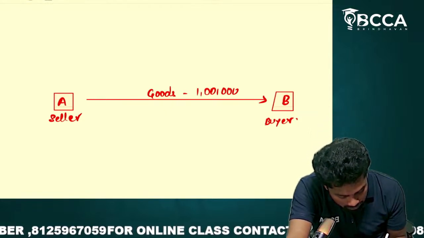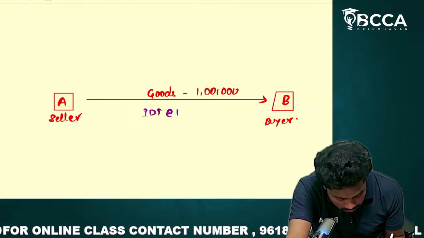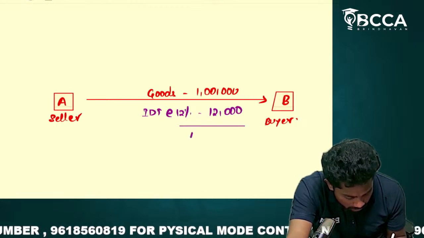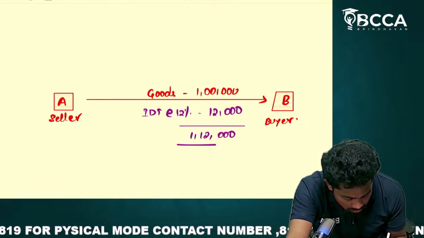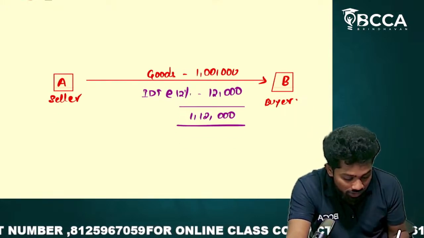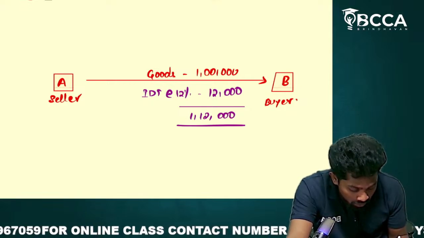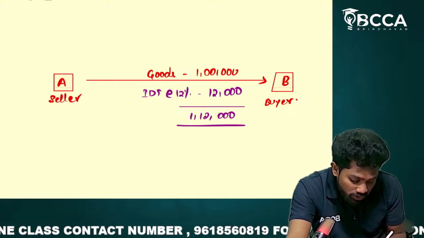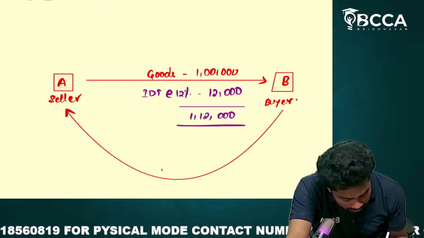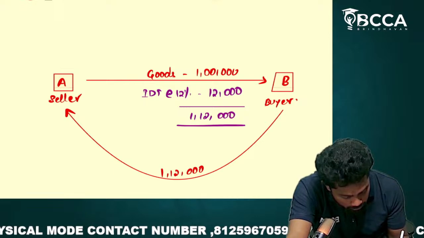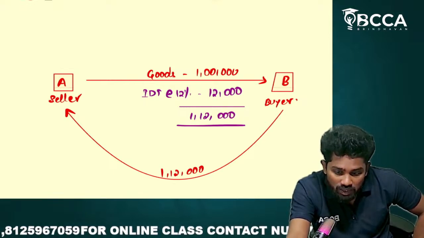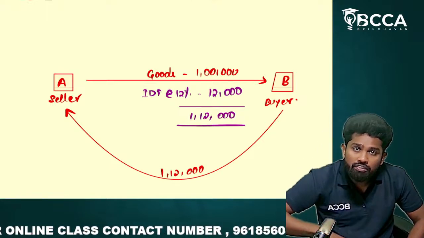Now on this again there is indirect tax at a rate of 12%. So how much will it be? 12,000. So what is the total here? 1,12,000. Clear. Now the question is how this transaction is going to happen. Whether the buyer has to pay only 1 lakh or he has to pay 1,12,000. The buyer has to pay to the seller 1,12,000. That means, understand now, the tax is going from the pocket of whom?